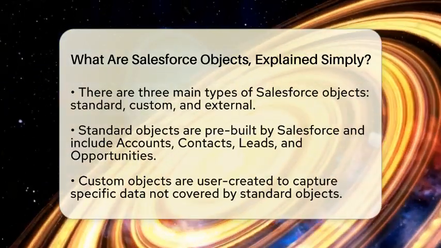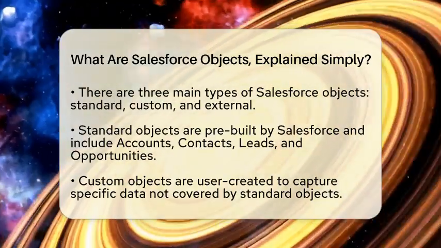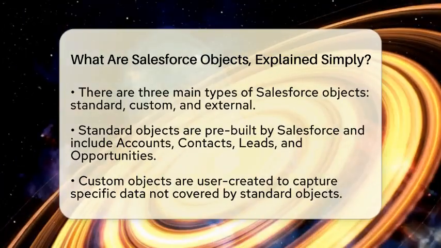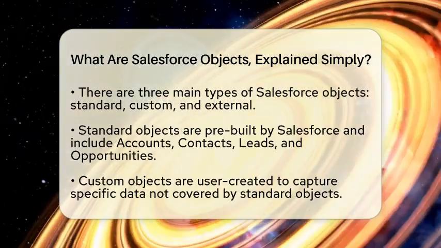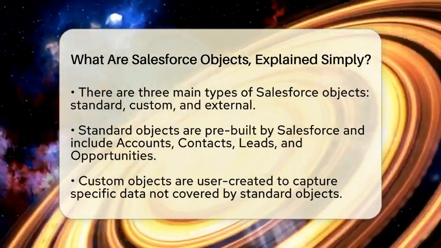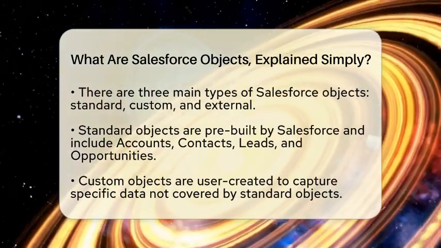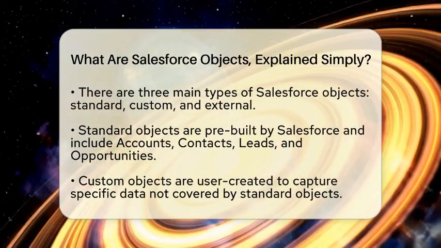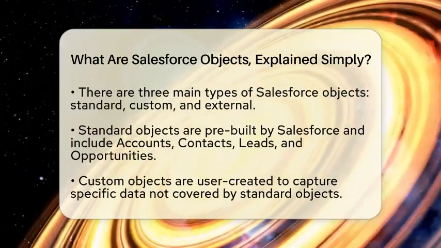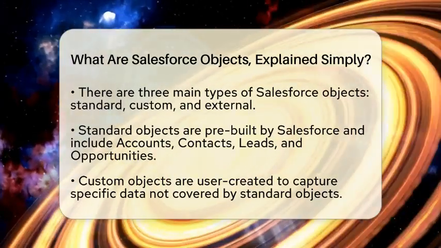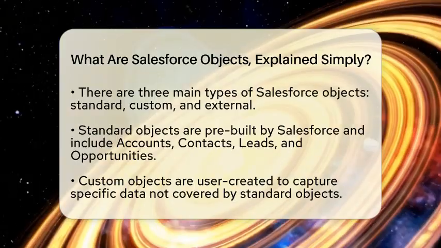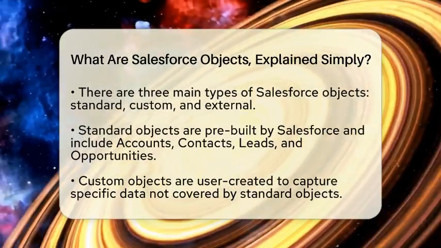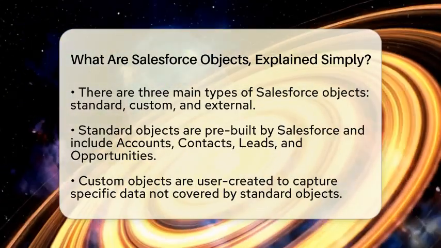The second type is custom objects. These are created by users to capture data that standard objects do not cover. For instance, if your business needs to track specific information, you can create a custom object with fields tailored to your requirements. This allows organizations to extend what Salesforce can do by defining new tables with custom fields and layouts.